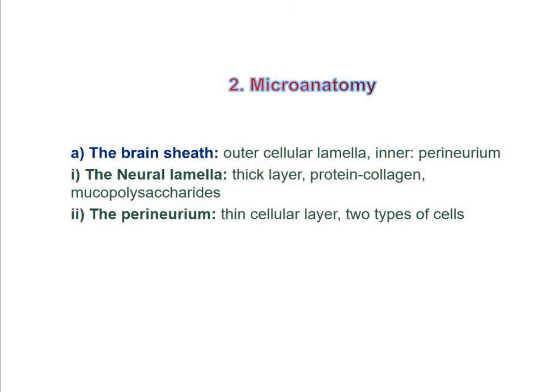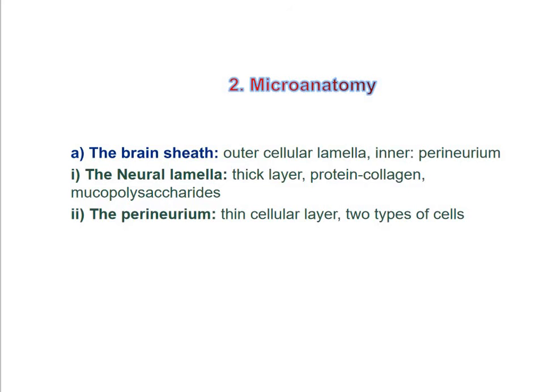The other type of cells contain intercellular spaces which are often filled with an amorphous matrix embedding the collagen fibrils and producing the neural lamella. The perineurium is trophic in function and also acts as a blood-brain barrier.